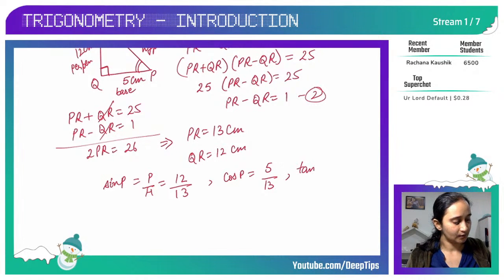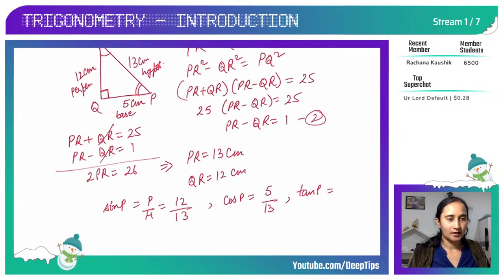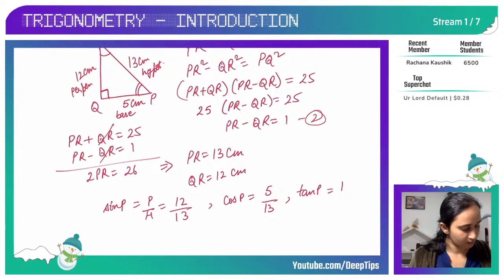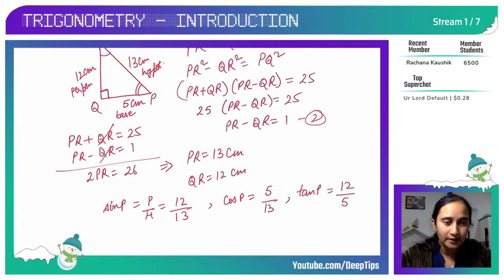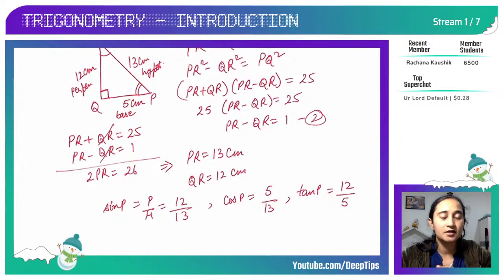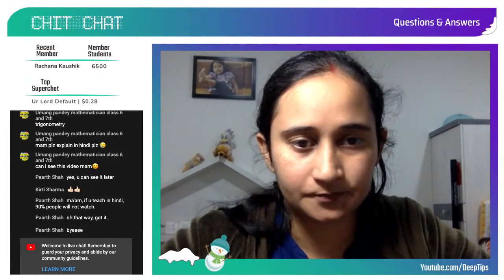And tan P is sine upon cos, or you can do perpendicular upon base. Perpendicular is 12 and base is 5. So this is how we find the trigonometric ratios when two sides are given, or one side is given, or some equation is given.